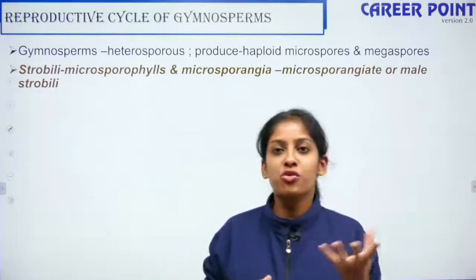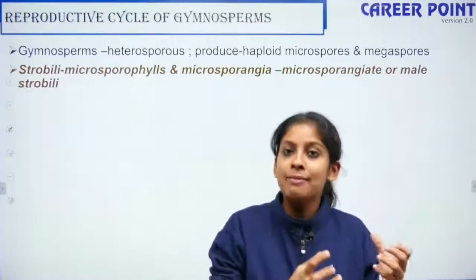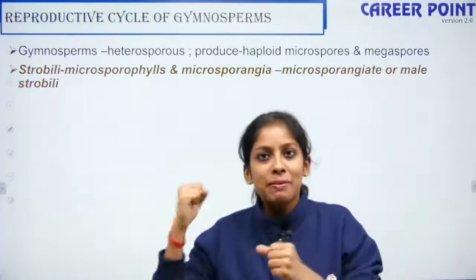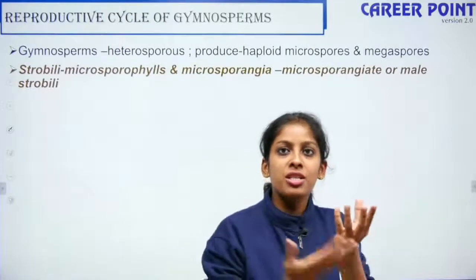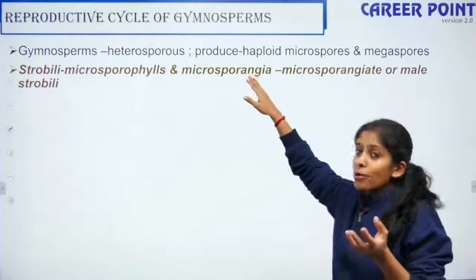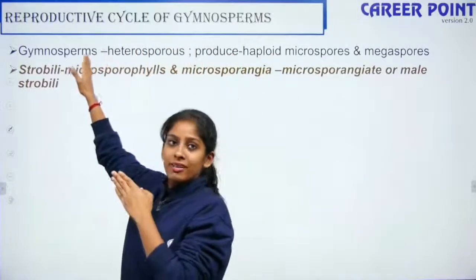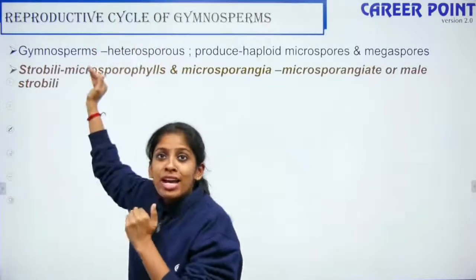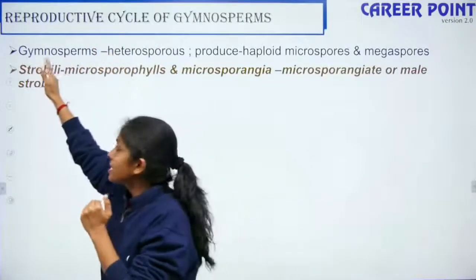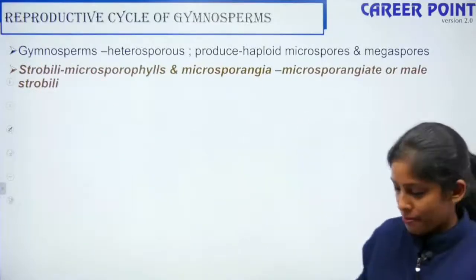So they have the female portion, the male portion is microspore. The male gamete here is microspore. The female gamete is megaspore. So this microspore is produced in a bag called as microsporangia. This microsporangia is present in a leaf-like structure called as microsporophylls. This microsporophylls is present in strobili. Fine. So that is how you remember it.